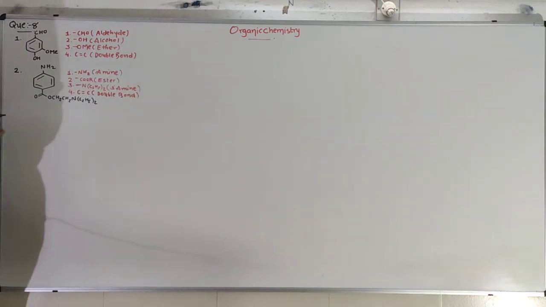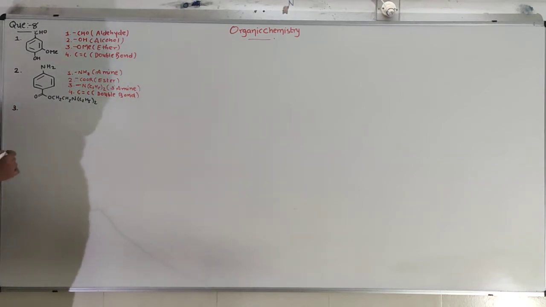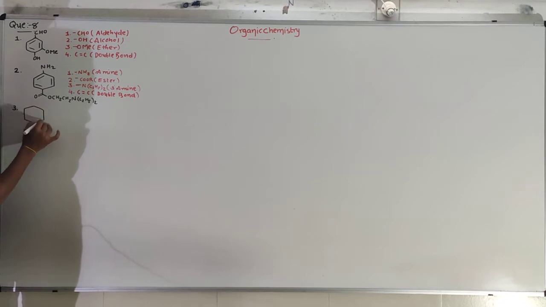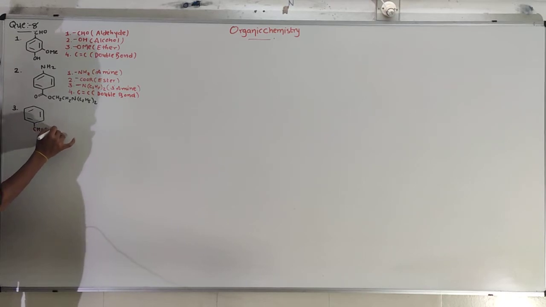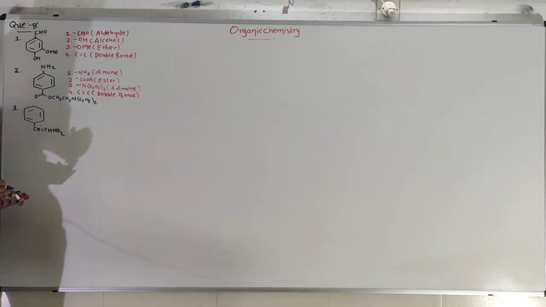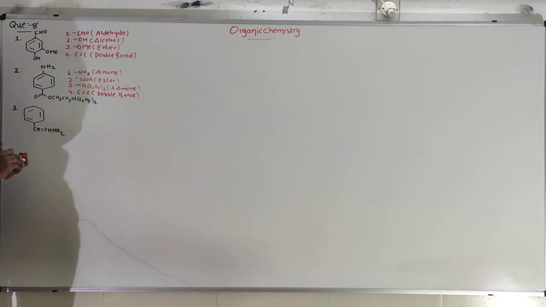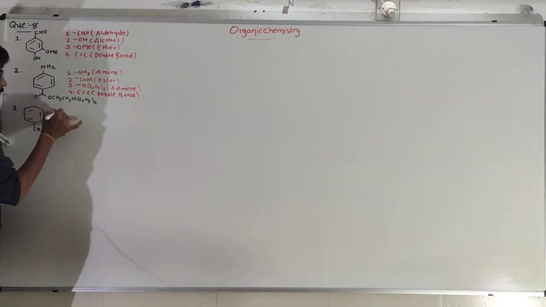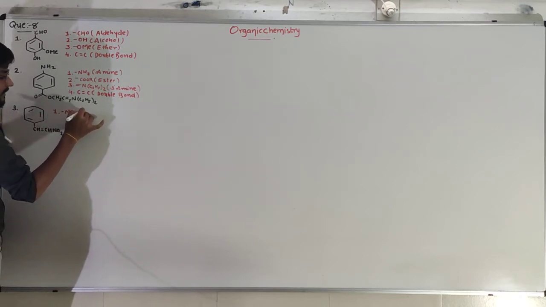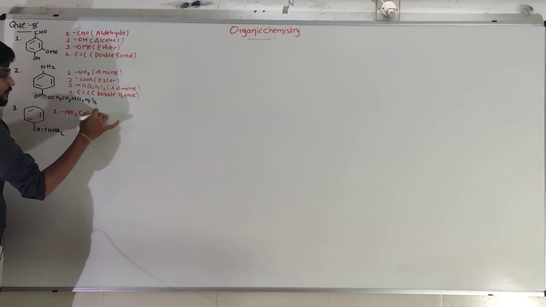After that, third compound is again benzene ring with CH double bond CH NO2. Okay. So here, first functional group will be NO2, means nitro.